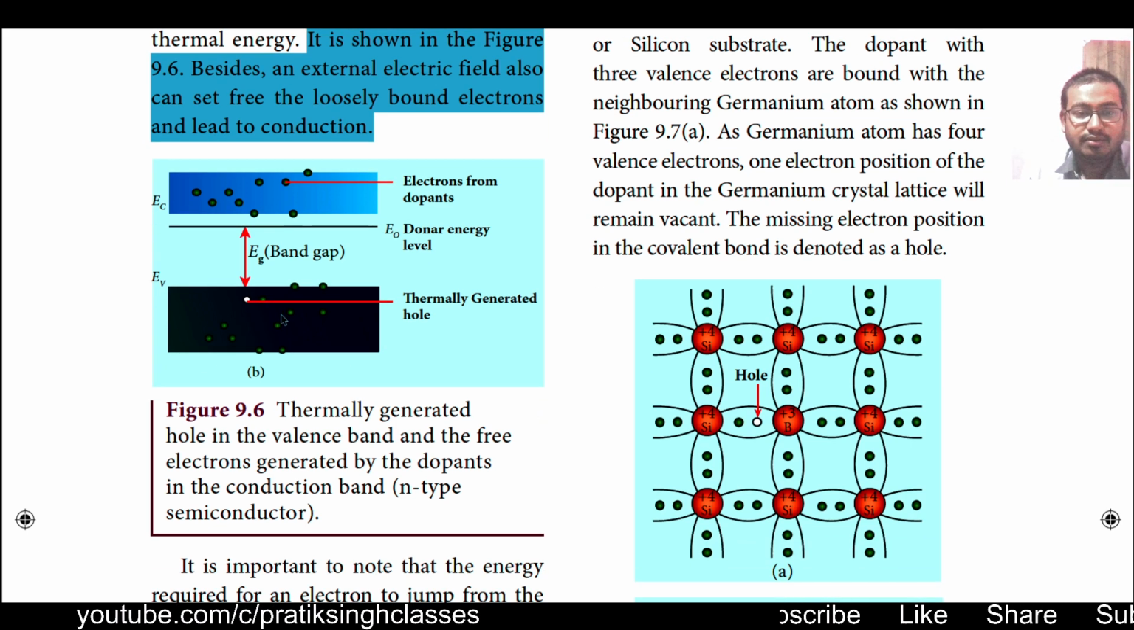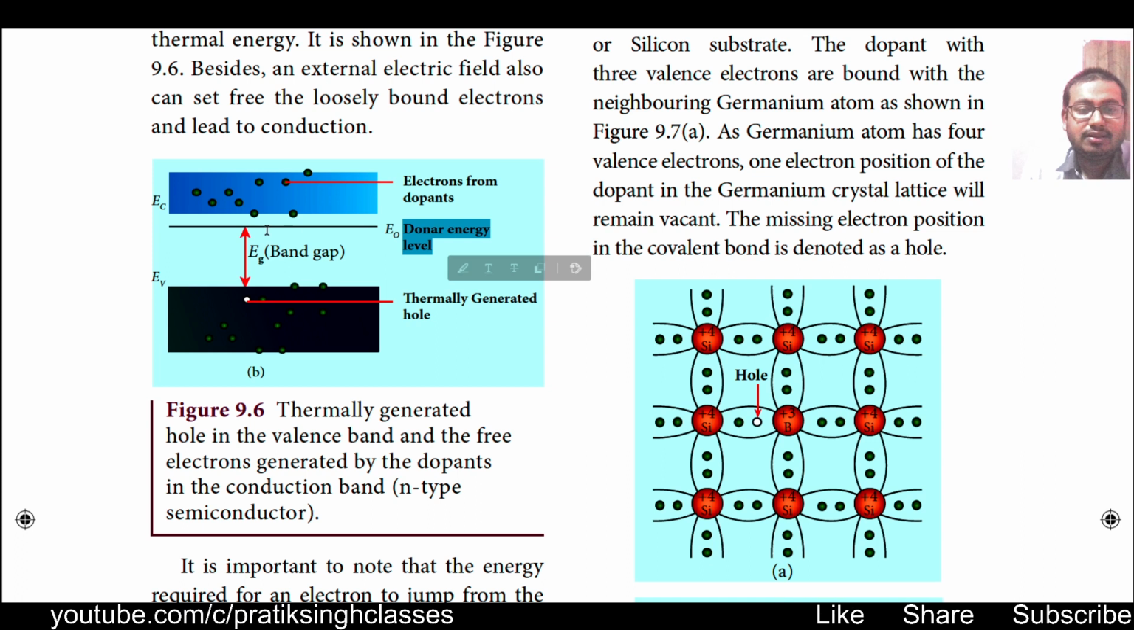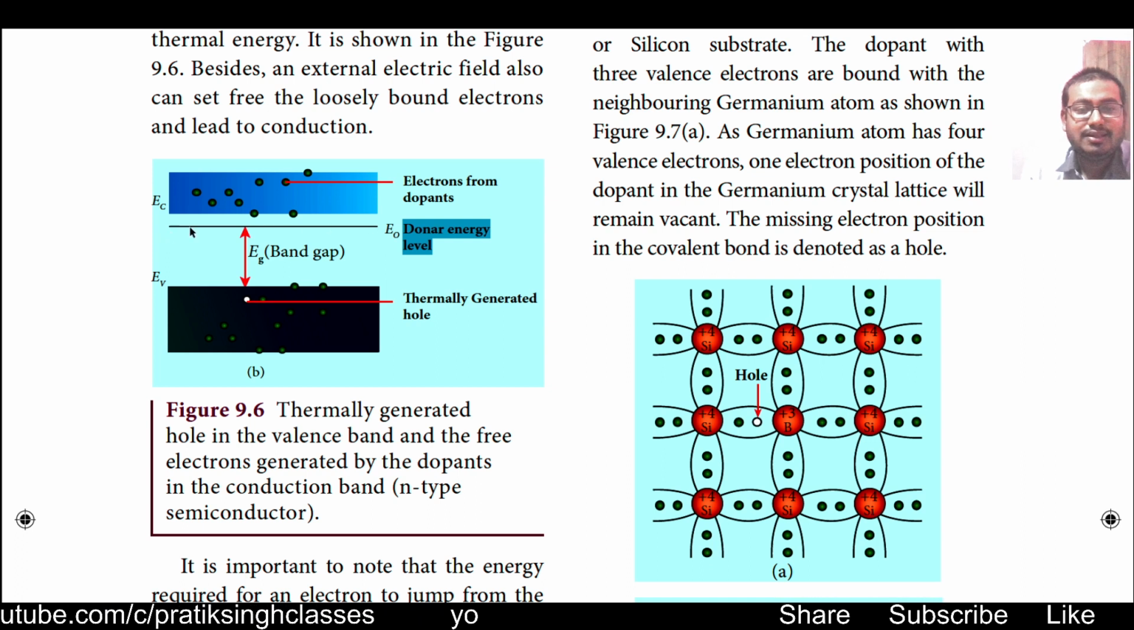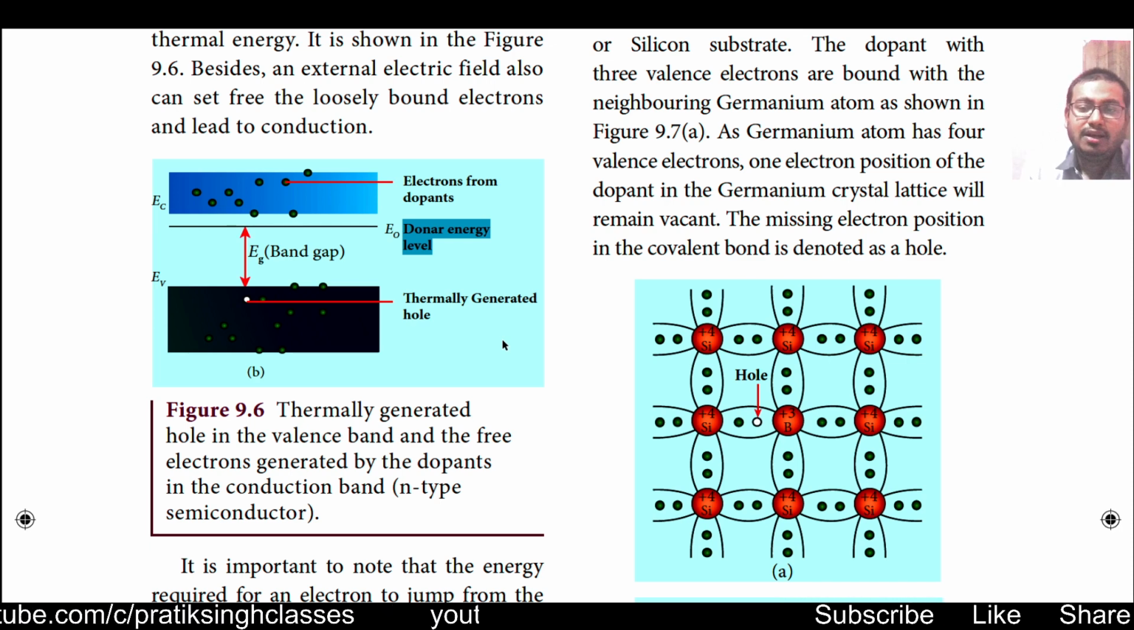As you can see here, the thermally generated hole is here, meaning when heat energy was provided to the semiconductor, the electron has gone from the valence band level to the conduction band level. Suppose this E naught is the donor energy level, this line, as you can see on the movement of the cursor on your screen, is the donor energy level or the dopant's electrons' energy. At room temperature it will absorb the energy and go to the conduction band. So you can say here, in the case of n type or negative type, it gives the electrons.